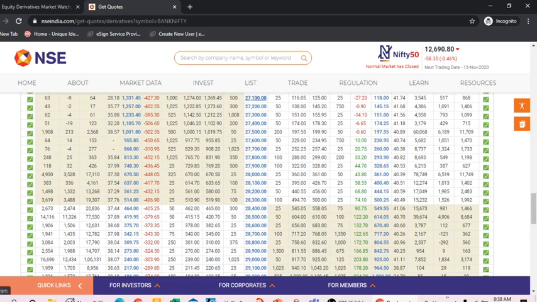The second important thing is that when Bank Nifty slides, it is slid by the market maker, and the market maker slides this price according to the lots of positions in front of the market maker.